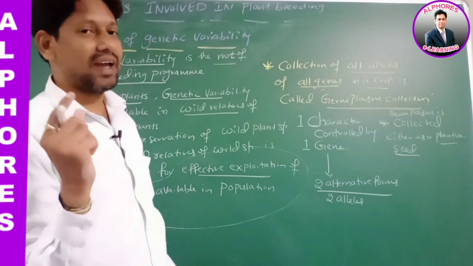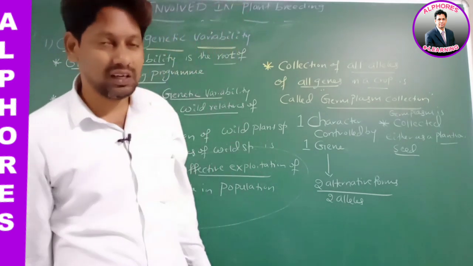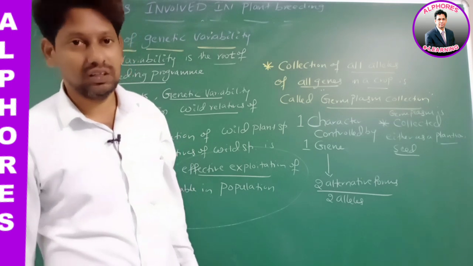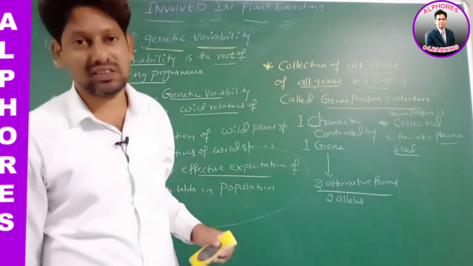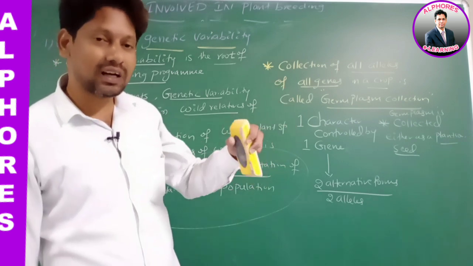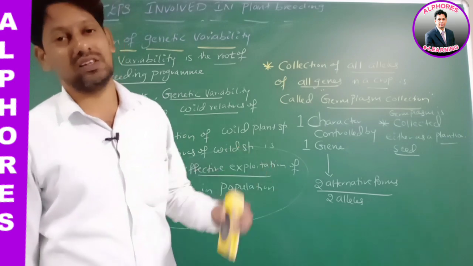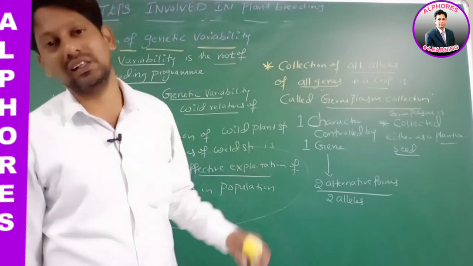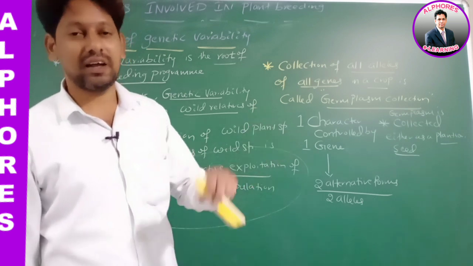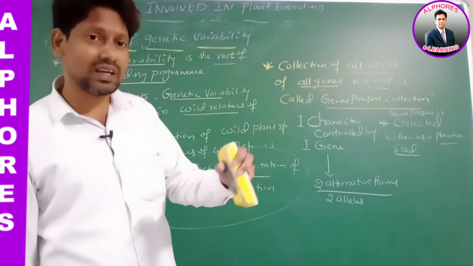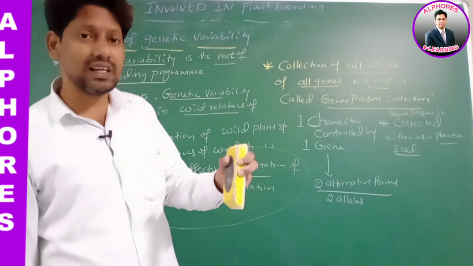For example, take a mango seed. If you keep this mango seed in the soil, you will get which plant? Mango plant. It means all the characters that are present in a mango plant are in the mango seed. Characters are controlled by genes, and genes have alleles. It means the mango seed has the characters of a mango plant, so it has the genes and alleles of the mango plant.